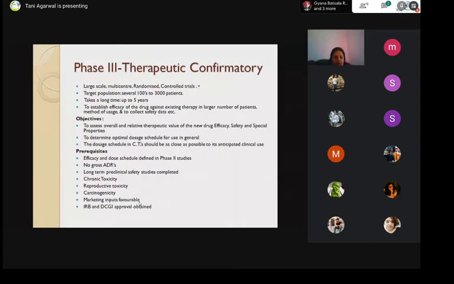technical terminologies. Now, long-term preclinical safety studies have to be completed beforehand, and all the different types of toxicity studies which are standard, like chronic toxicity, reproductive toxicity, carcinogenicity. Marketing inputs should be favorable, and IRB and DCGI approval has to be obtained. Like in phase 2, same thing here.